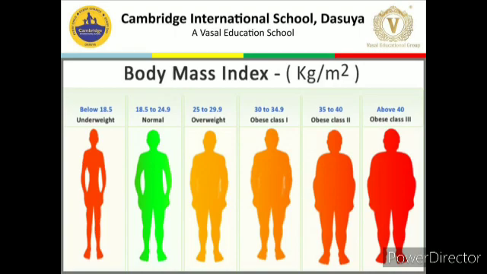And according to WHO, I am talking about the World Health Organization, the criteria for underweight and obesity, an individual may come to know whether he or she is in the category of underweight, normal weight, overweight, or obesity 1, 2, 3, whatsoever. After calculation, we can come to know all these categories. So we will come to the next page now.